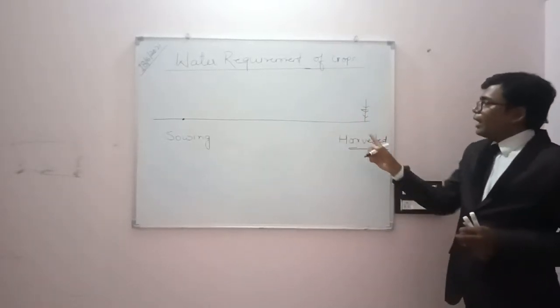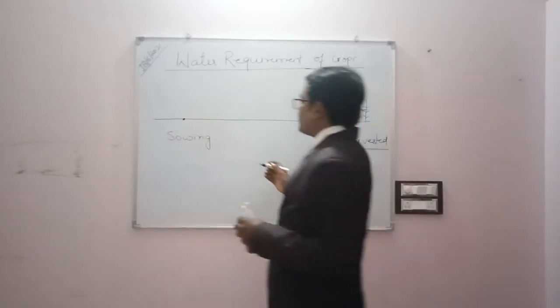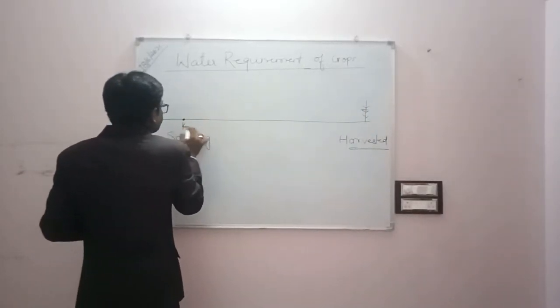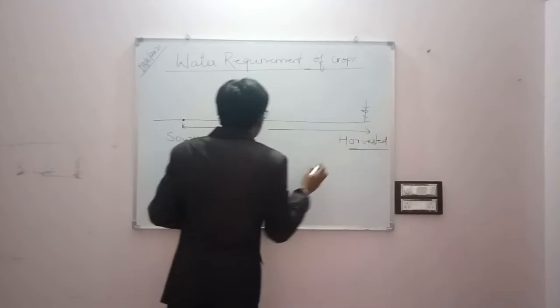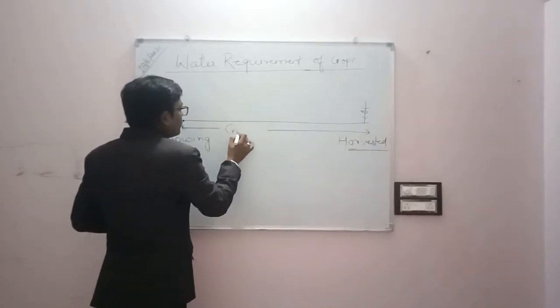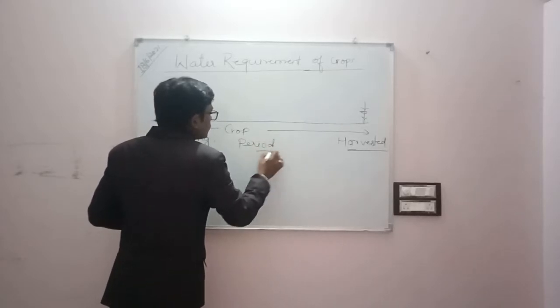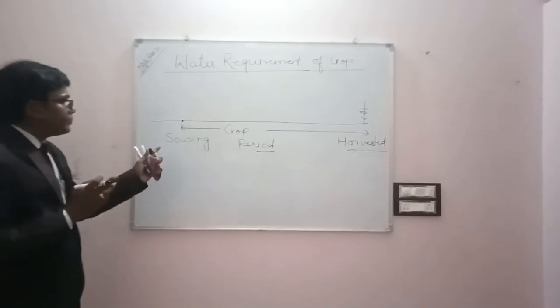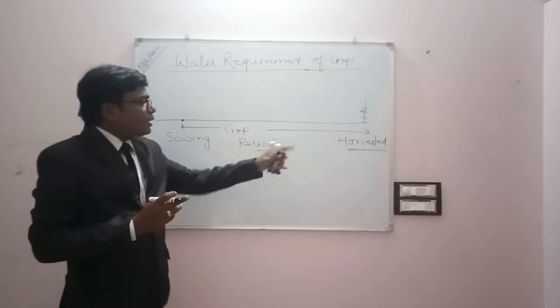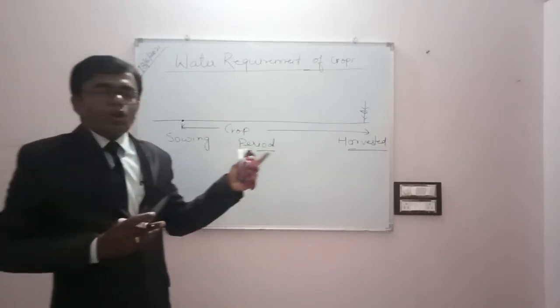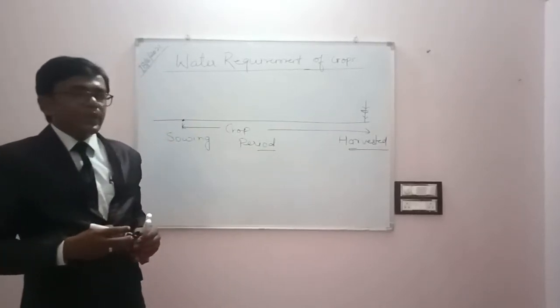Sowing of the seed, and this is the harvesting. The period between sowing and harvesting is known as crop period. This is a very important concept. The period from the sowing of the seed to the harvesting of the crops is termed as crop period.